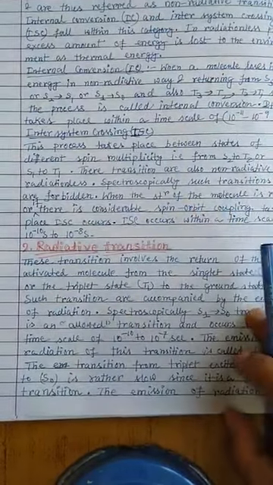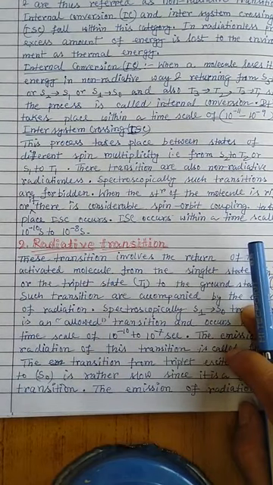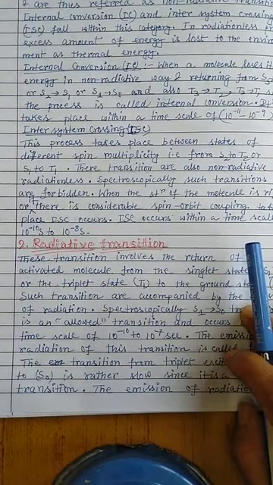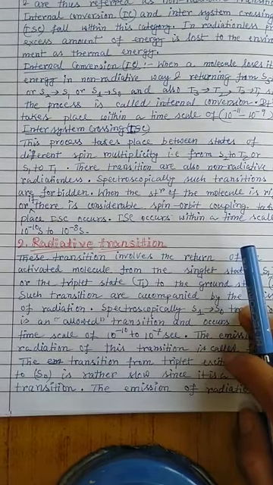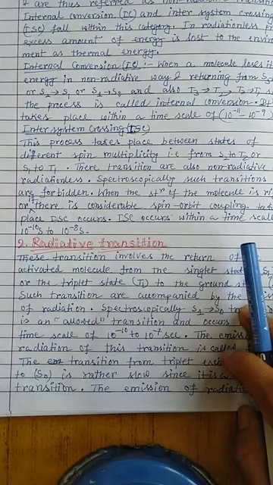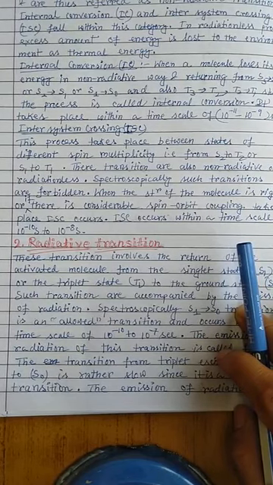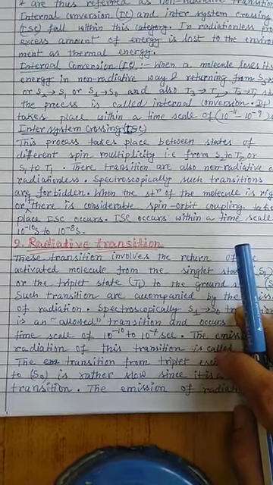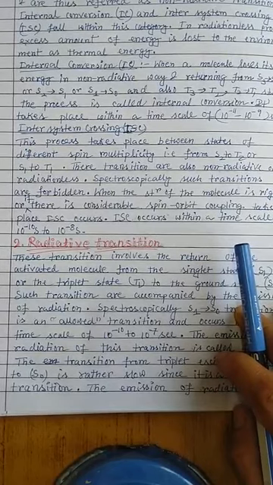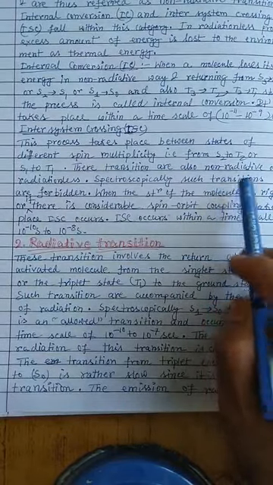This process takes place between states of different spin multiplicity, that is, from S2 to T2 or S1 to T1, etc. These transitions are also non-radiative, or radiationless. Spectroscopically, such transitions are forbidden, because we know the spectroscopic rule is that transitions are allowed between the same spin multiplicity, singlet to singlet, triplet to triplet, but not from triplet to singlet. In intersystem crossing, the molecule changes its spin multiplicity from singlet to triplet, so such transitions are forbidden.